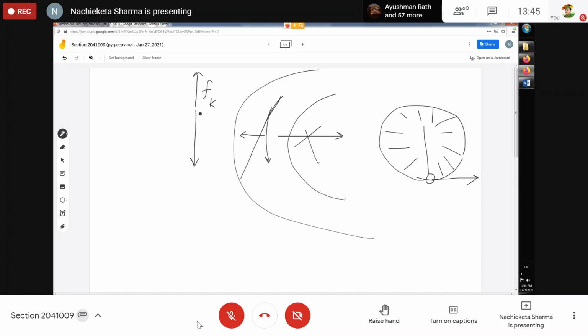Yes, got it, sir. We are only considering those forces which are related to that circular motion, right? Yes, yes. We cannot include the force of kinetic friction, because the kinetic friction will not be able to provide the required centripetal force, because its direction is different. Is it okay? That is the important thing.